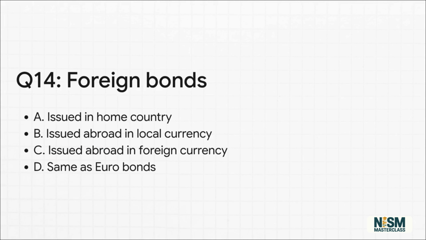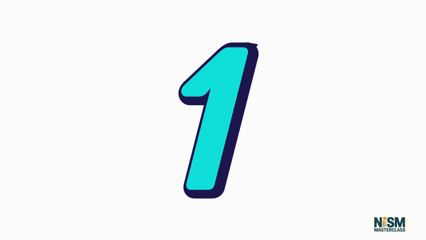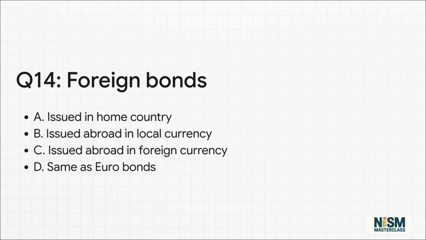Foreign bonds are issued in home country, issued abroad in local currency, issued abroad in foreign currency, or same as Eurobonds. Applying what we just learned, the answer is B. They are issued abroad strictly in that market's local currency.